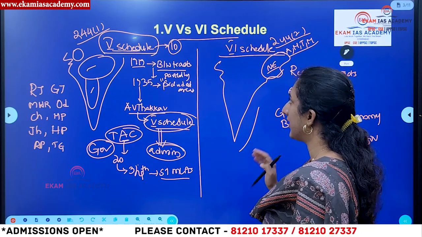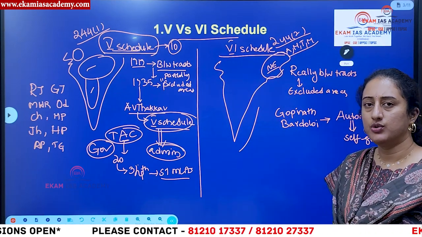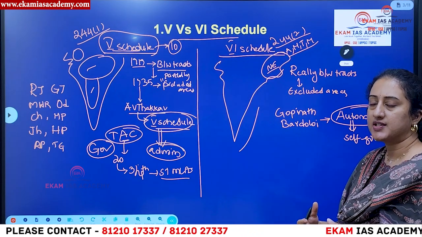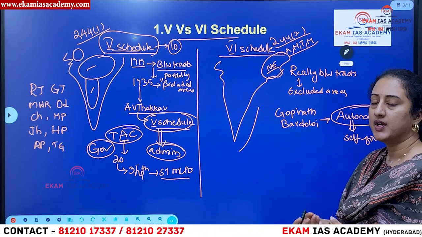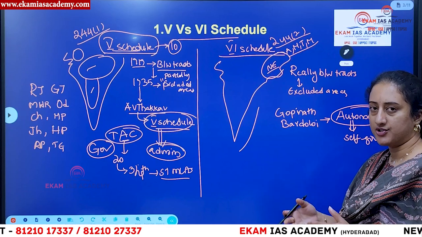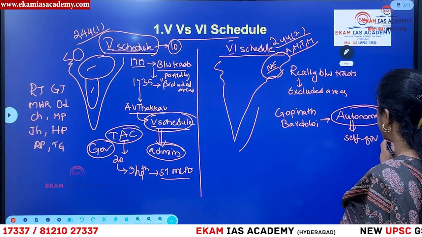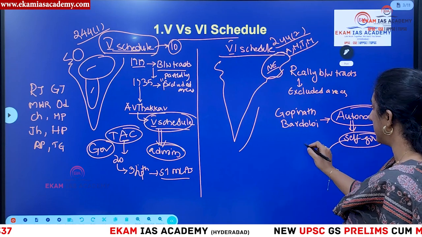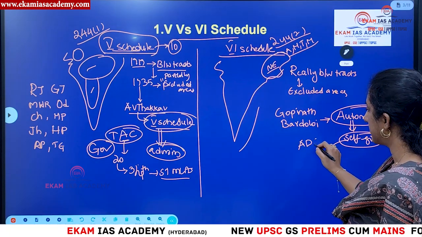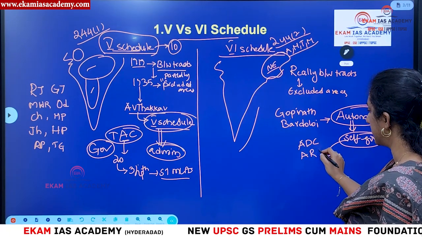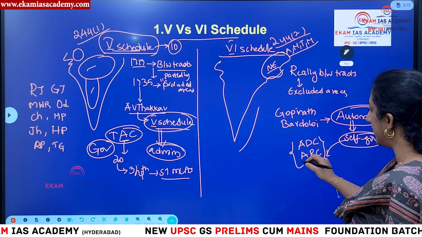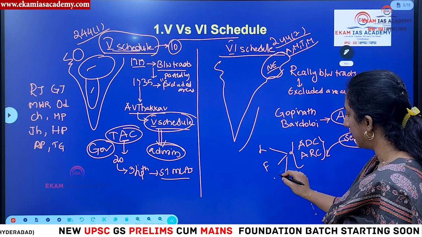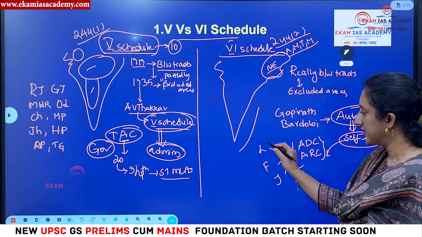Then coming to the 6th scheduled area, as I just told you, we have autonomy given to these 4 states because these states are completely different and they have a high tribal population and a different cultural identity also. For granting autonomy, we are also ensuring self-governance, and in the name of self-governance, we have created autonomous district councils and autonomous regional councils. These councils will have legislative powers, financial powers, and judicial powers. So what is legislative power?